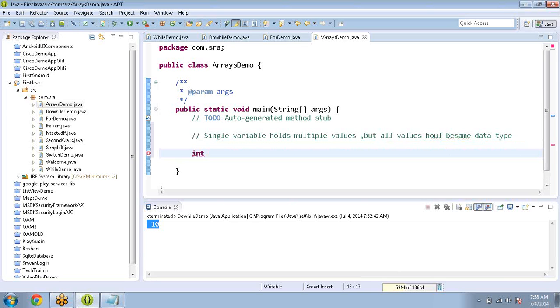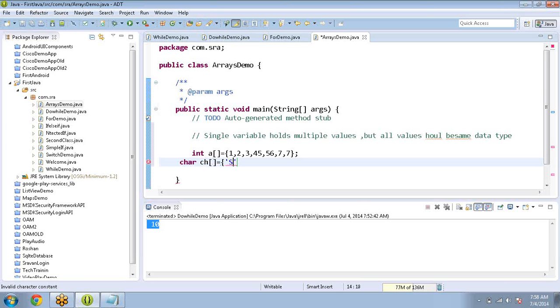So here what I'm going to do: int a of something equals 1, 2, 3, 4, 5, whatever it may be. Then a char array, char ch equals some characters.